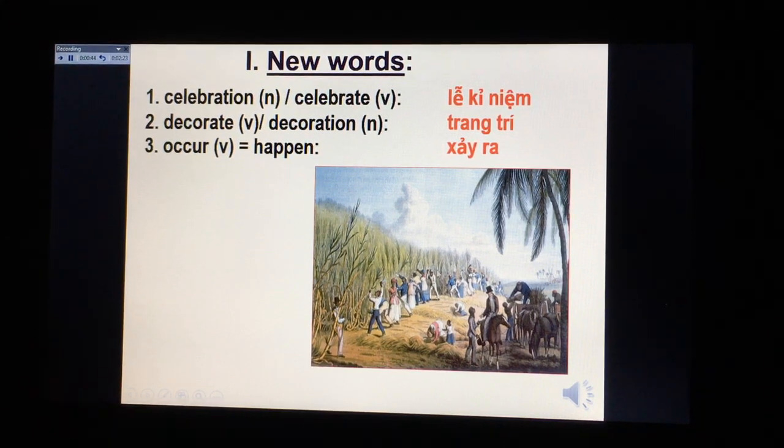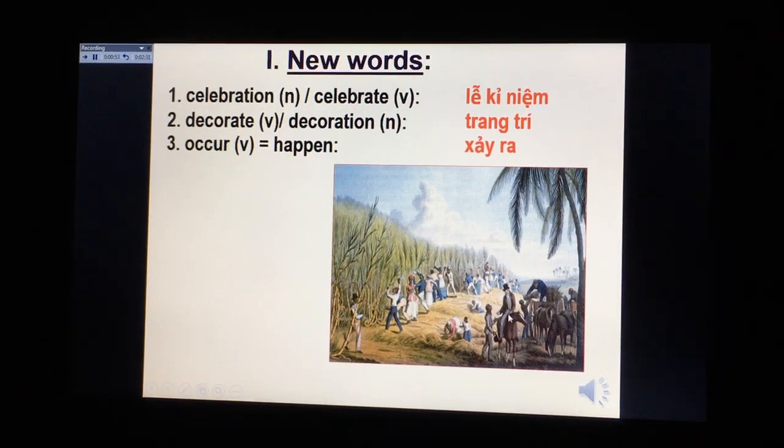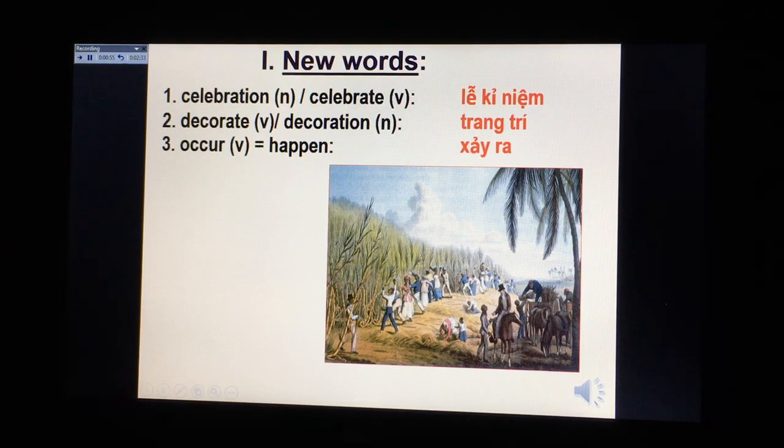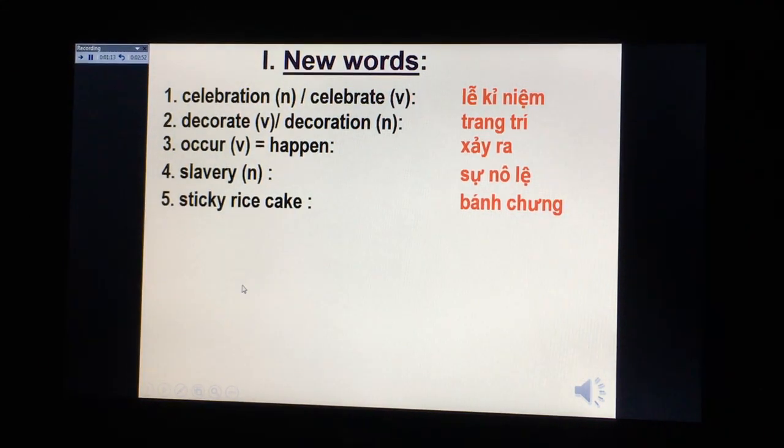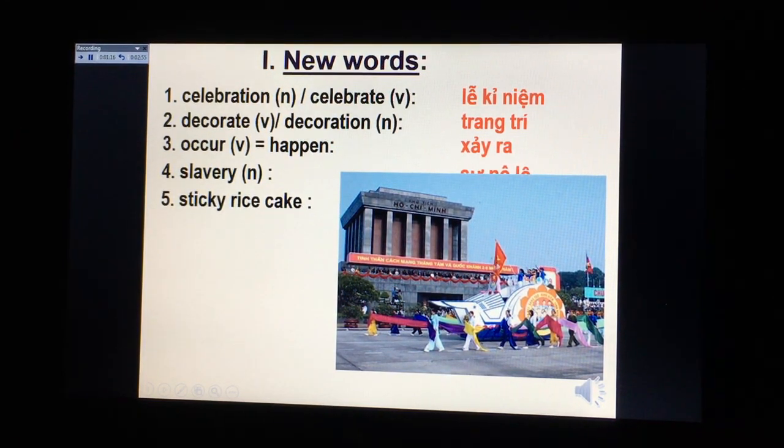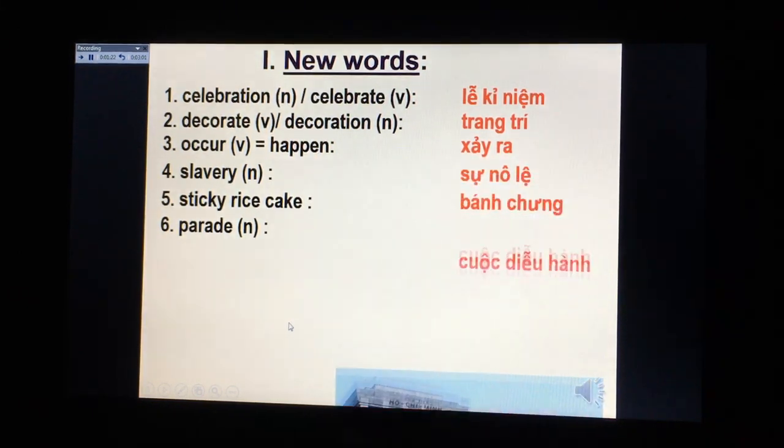Yeah, a lot of poor people are working hard, and some richer people are punishing them. So the poor people here is about slavery. Yes. And picture 4, what is it about? Yes, it is very popular in Vietnam. Sticky rice cake. And what is the picture about? It is about parade.